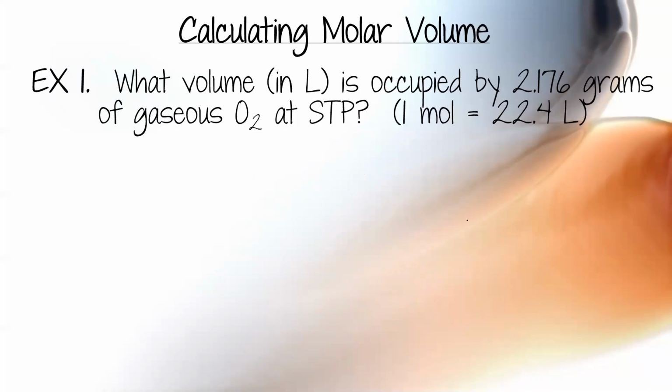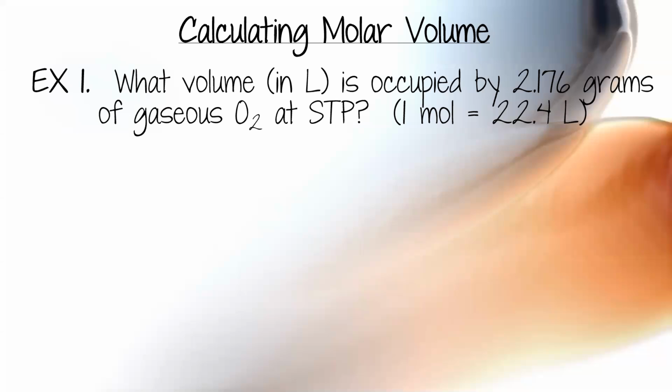Example number 1, write it down, pause the video, and then we can work through this together. What volume in liters is occupied by 2.176 grams of gaseous oxygen at standard temperature and pressure? Remember that 1 mole is equal to 22.4 liters. Also remember that standard volume is 22.4. Standard temperature and pressure, you should know. Please keep in mind that oxygen is diatomic, so that's why I have it as O2. If you forget it's diatomic, it's going to throw you off every time.